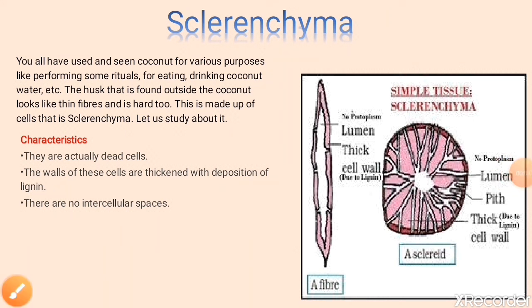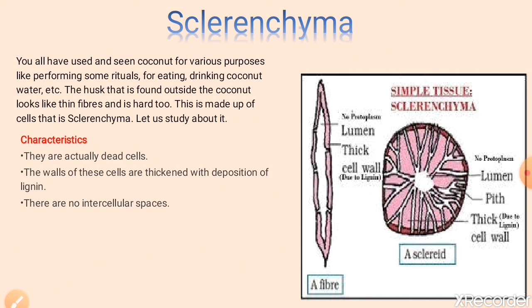And the walls of these cells are thickened with deposition of lignin, and there is no intercellular space. In parenchyma, intercellular space is present, and in collenchyma and sclerenchyma there is no intercellular space. So this is the basic difference between parenchyma, collenchyma, and sclerenchyma.